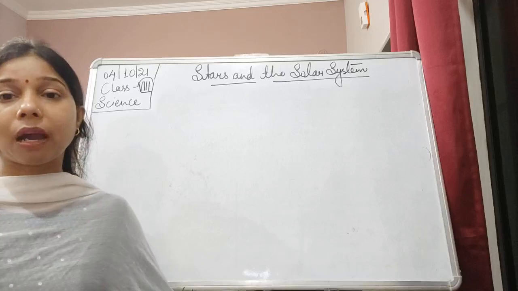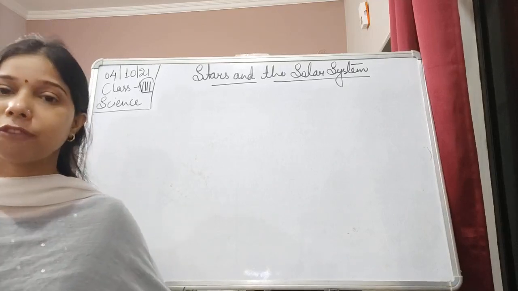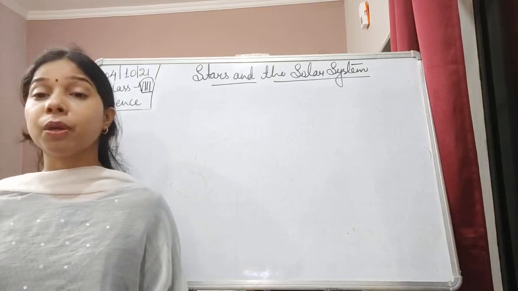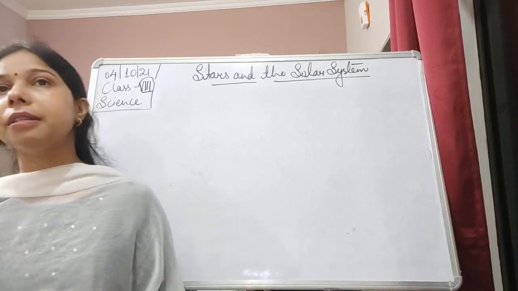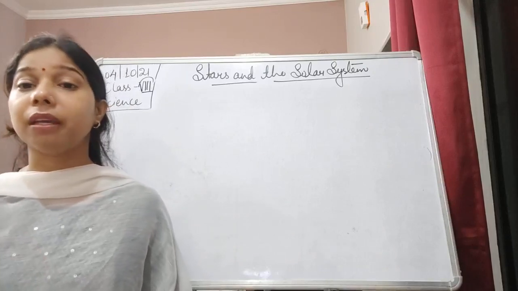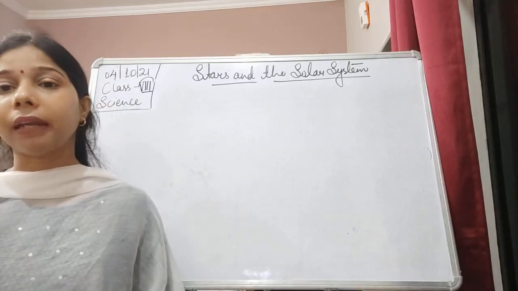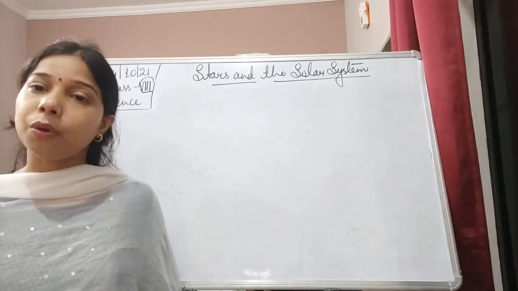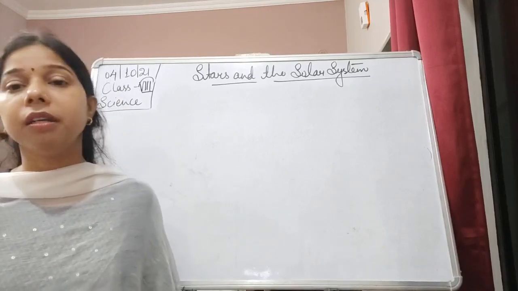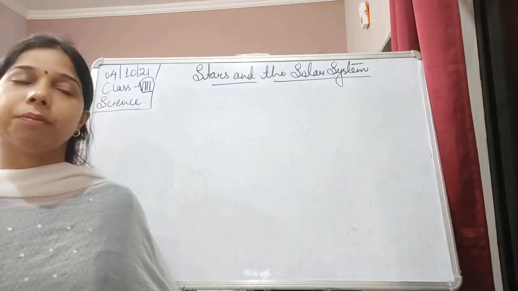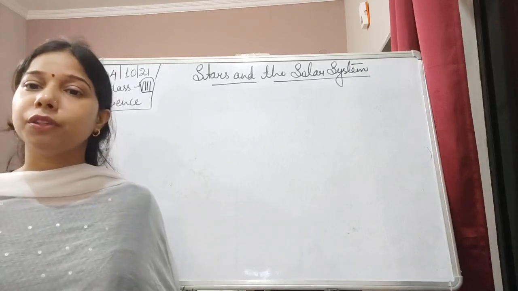We have understood that the formation of the sun occurs with the nuclear reaction that takes place with hydrogen, which releases an enormous amount of heat and light, with the help of which we are getting sunlight. And we have also understood how the formation of the planets occurs with the sun itself. Okay, so the sun and the different planets.